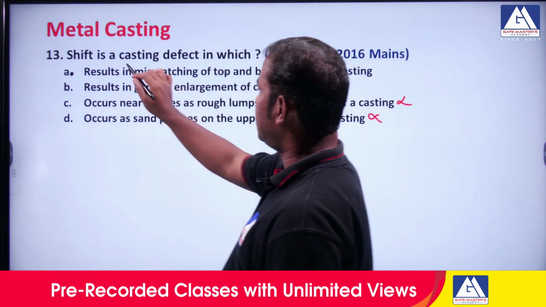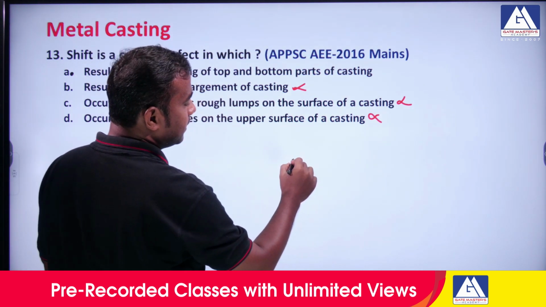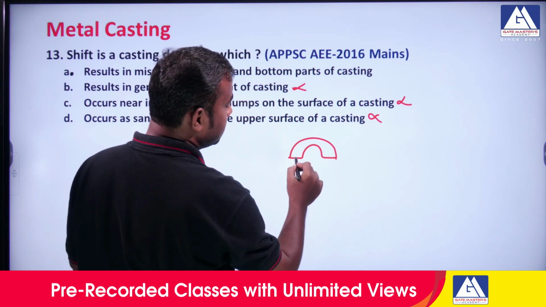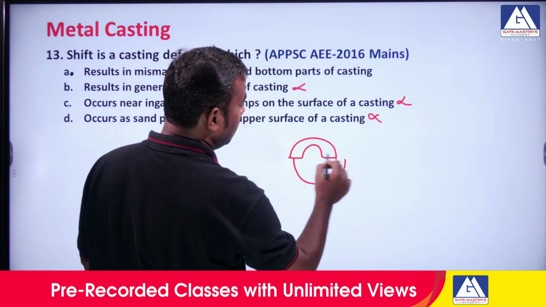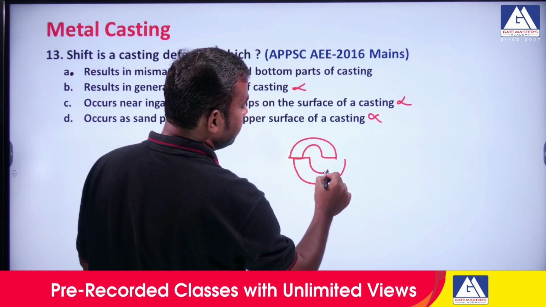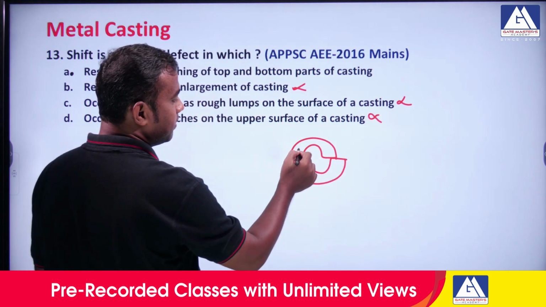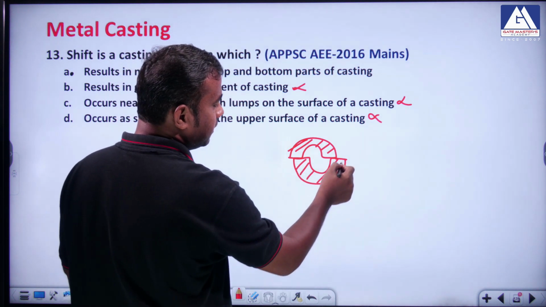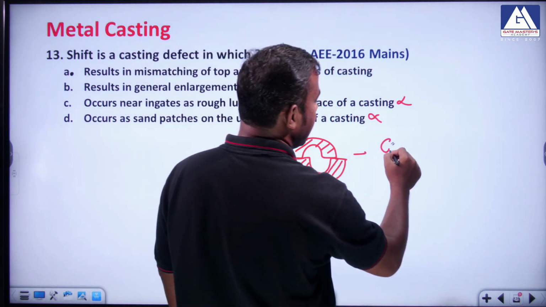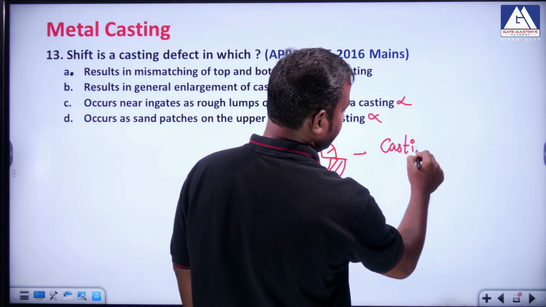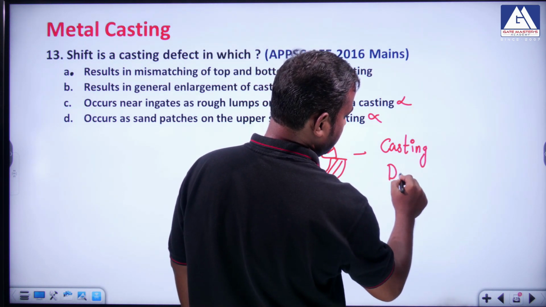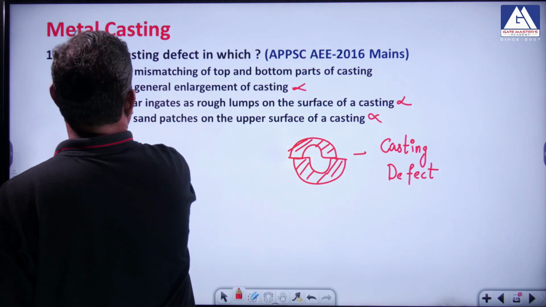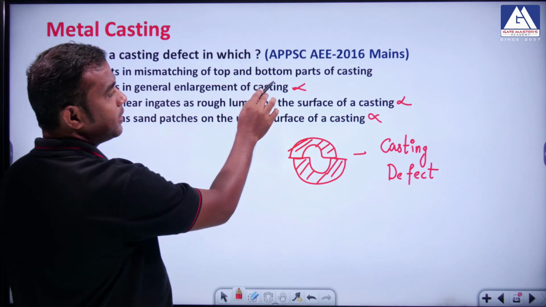So we discussed this shift here. Say for example this is a pattern material. If you do not properly align these patterns, the shift will take place here. This is the diagram for one of the casting defects. So that's the answer here: it results in mismatching of the top and bottom parts of the casting.